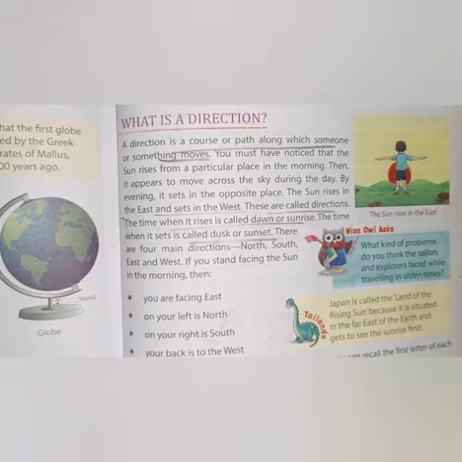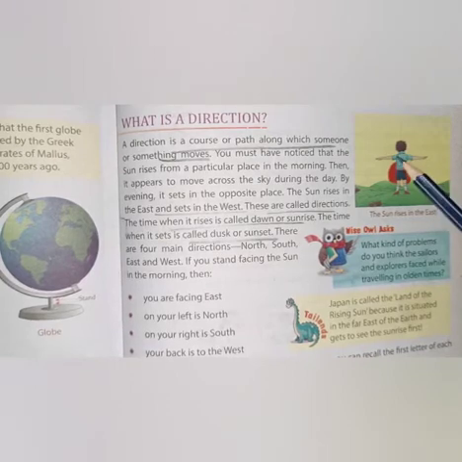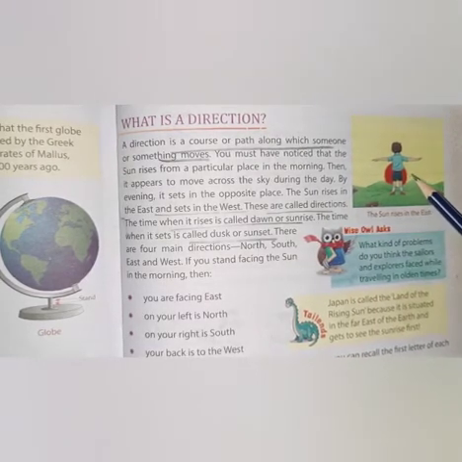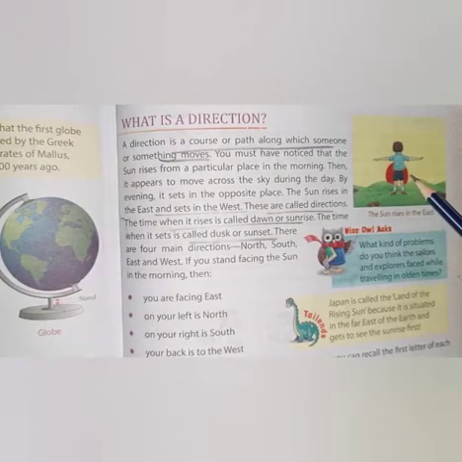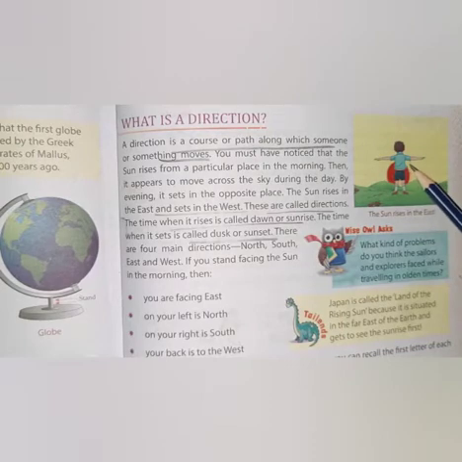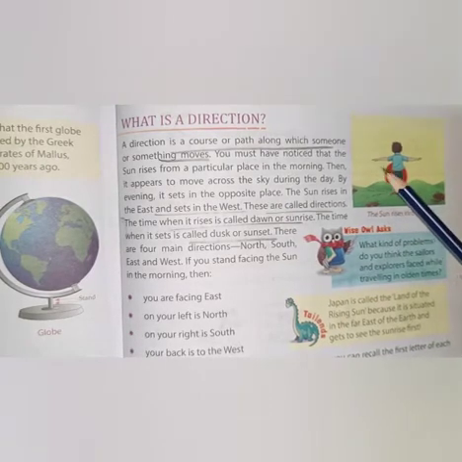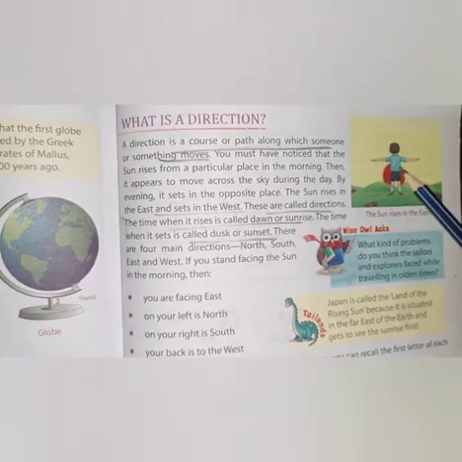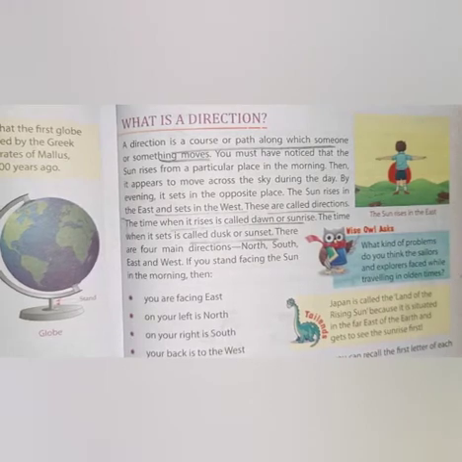So there are four main directions. What are the four main directions? They are north, south, east and west. Here is a picture. A boy is standing over here and he is facing the sun. So in the morning, the direction the boy is facing, the sunrise, is called east. Your left is north, your right is south and your back is to the west.